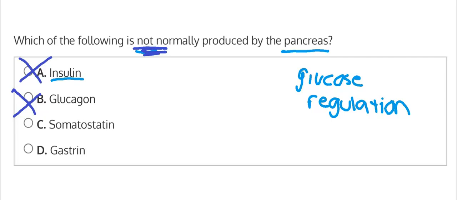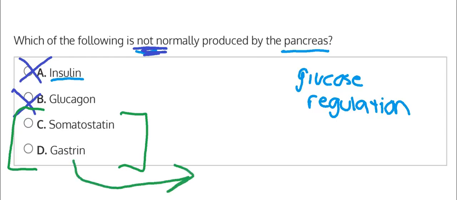So for this reason, we were able to narrow down to option C and option D, somatostatin and gastrin. So which one is it? Let's take a look here at gastrin. Gastrin is something that is used to regulate digestion. It is a hormone for digestion. And yes, this is produced within the body for digestion, but is it produced from the pancreas?